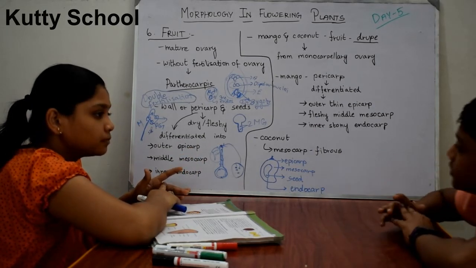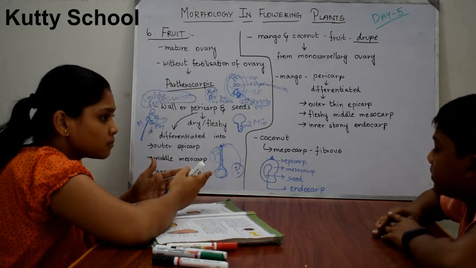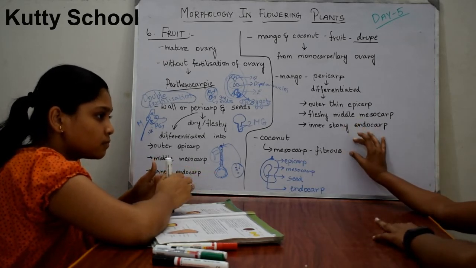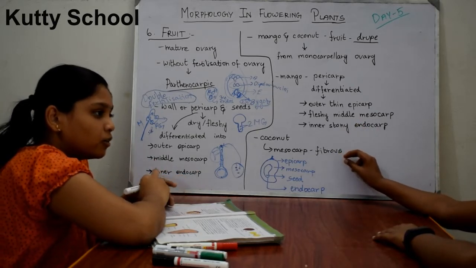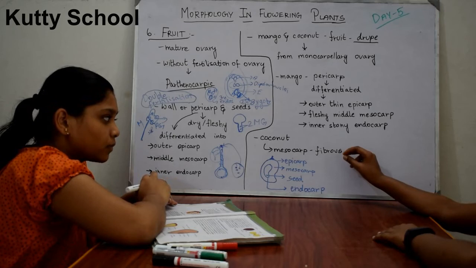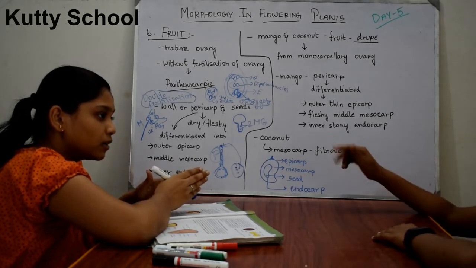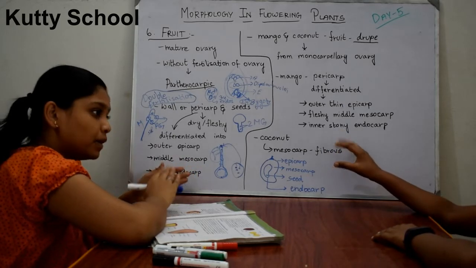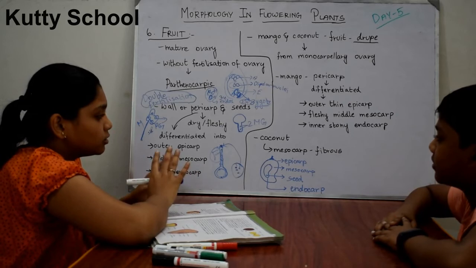Then the middle mesocarp is only fibrous. Endocarp is that strong layer. Mesocarp is the middle, and the outer epicarp is present. So this is about coconut.